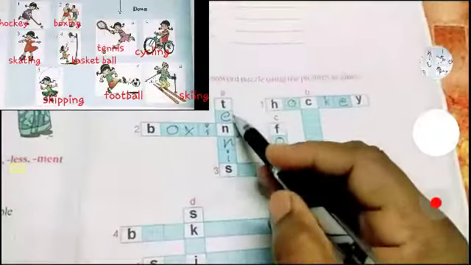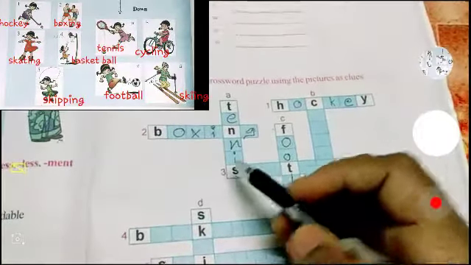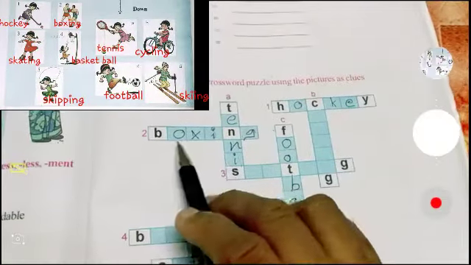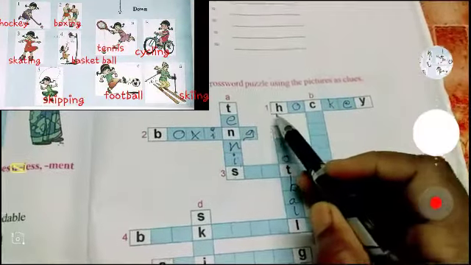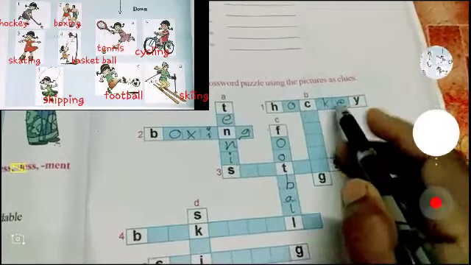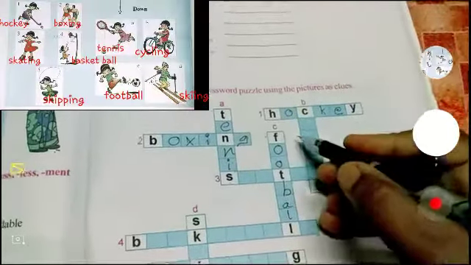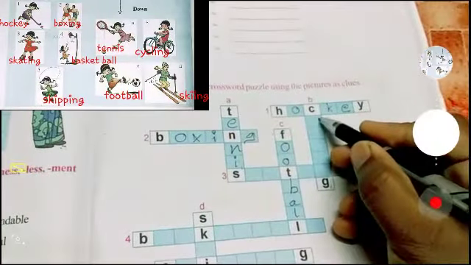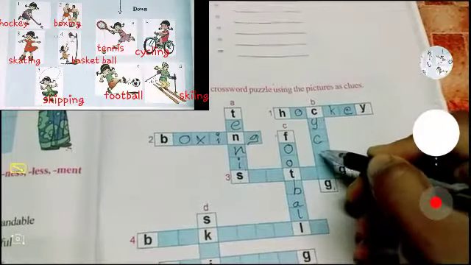First, A is tennis, TENNIS. Second is boxing, BOXING. One is hockey, the across word is hockey, and B downward is cycling.